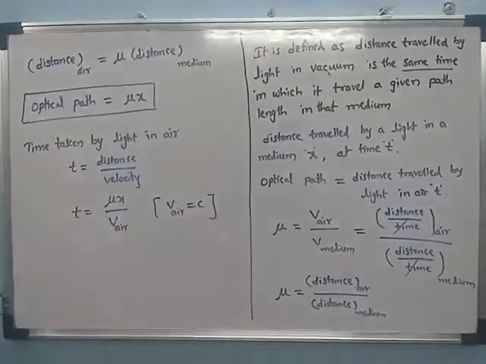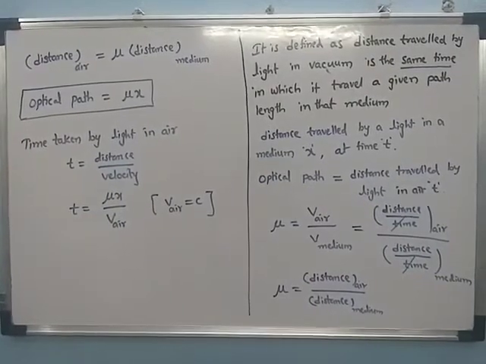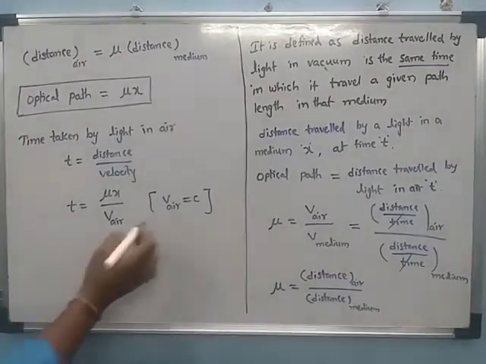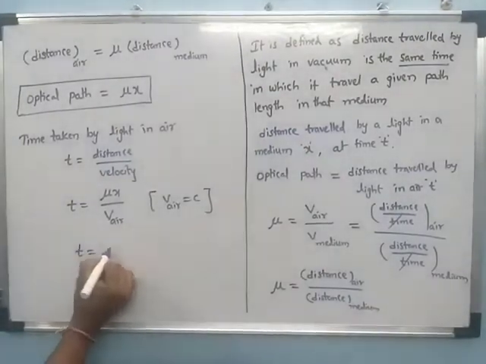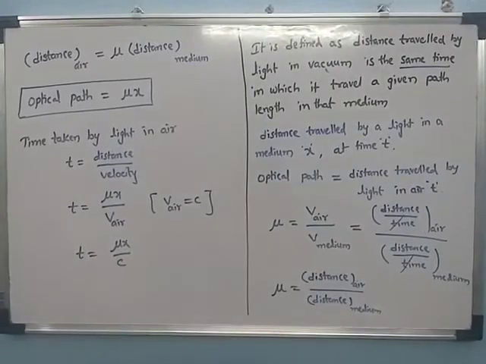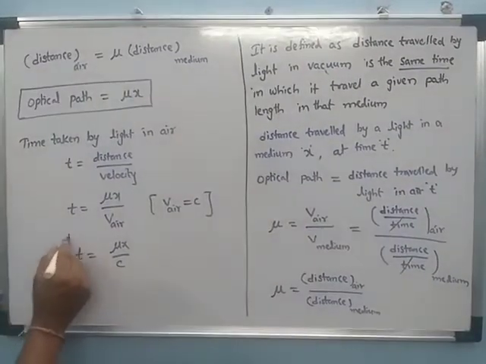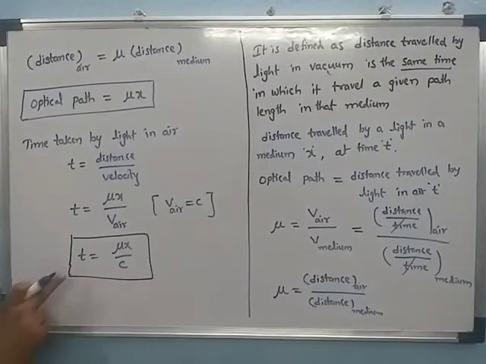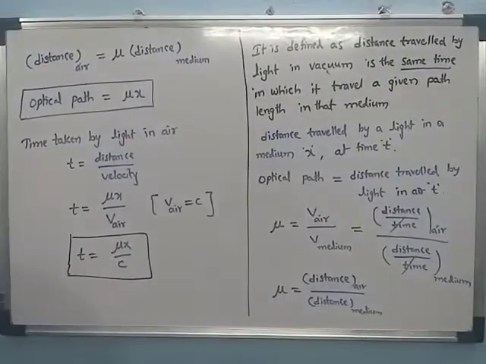That is the velocity of light in air, a constant value of 3 into 10 power 8 meter per second. So t is equal to nu x by c.